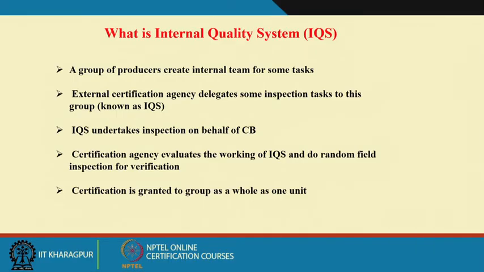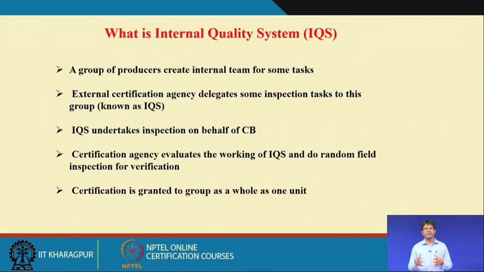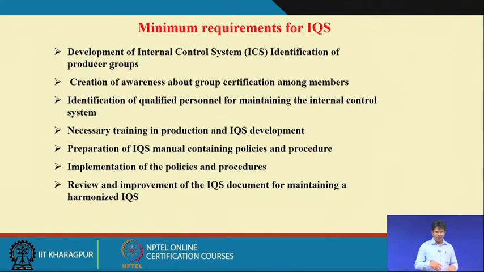Certification is granted to the group as a whole, as a unit. So, if a group of farmers or a cooperative is doing a specific type of farming, group certification can be issued to them. This is the minimum requirement for the internal quality system.